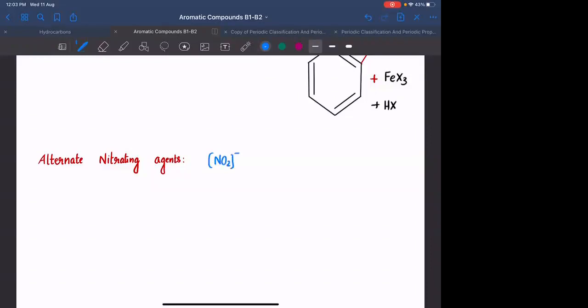NO2 positive, where this is the electrophile, and BF4 minus, which will act as a base. BF4 minus reacts with it and you will form HF plus BF3. Or you can also have NO2 positive and ClO4 minus. Okay, NO2 positive will be acting as the electrophile. This will act as a base and it will form HClO4.